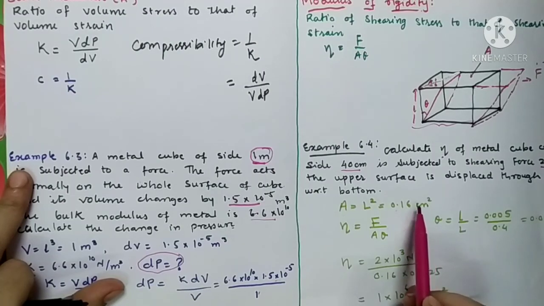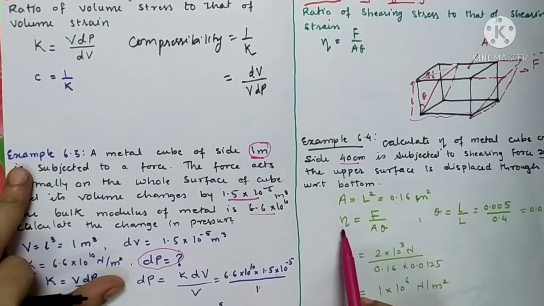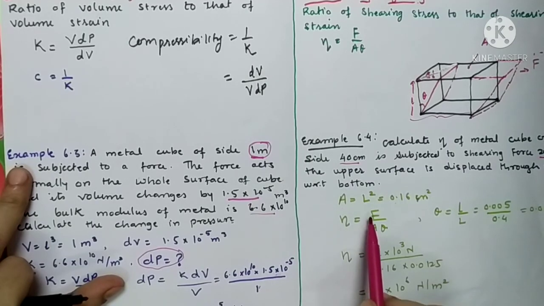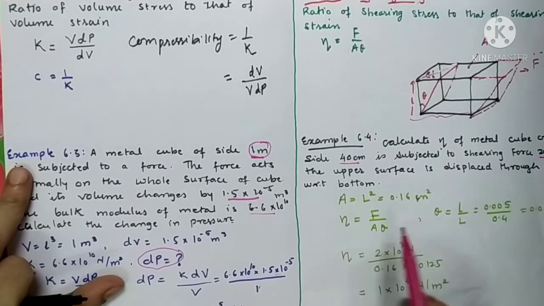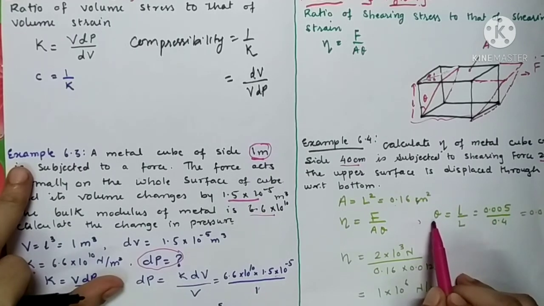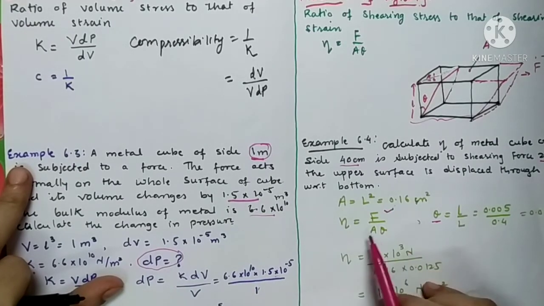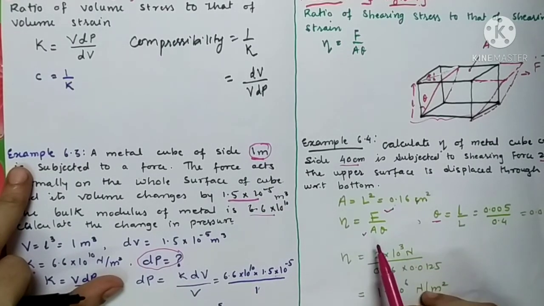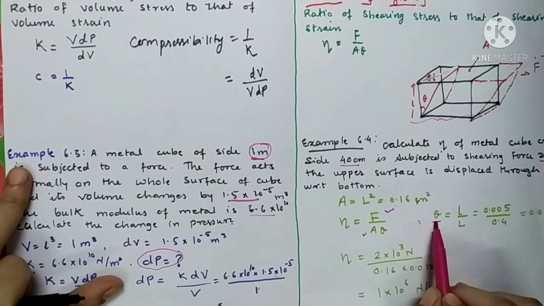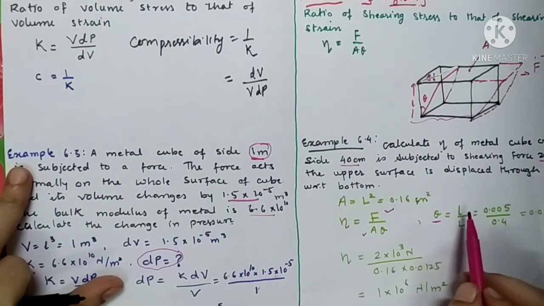And the modulus of rigidity has the formula, which we have just studied, eta is equal to F upon A theta. Let us calculate theta first, because force is given and area we have just calculated. Theta is nothing but the change in length per unit original length.